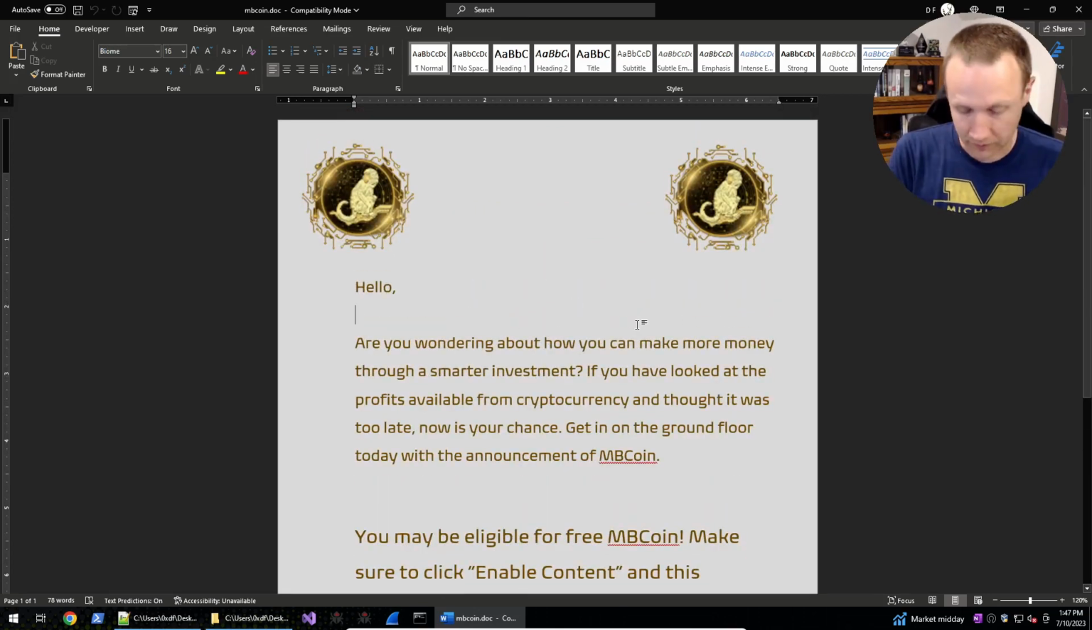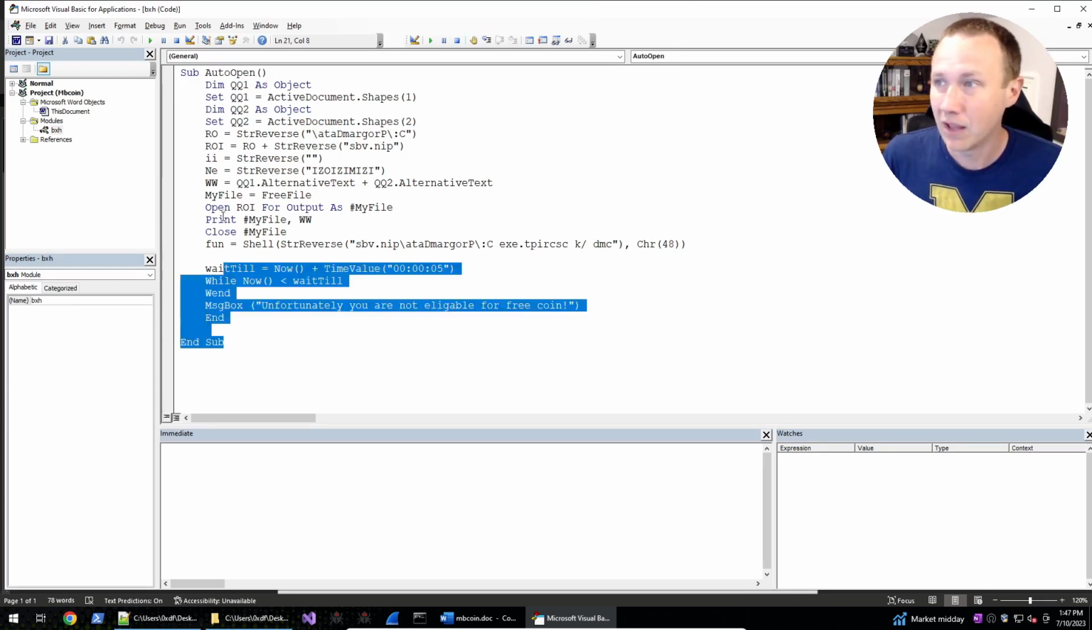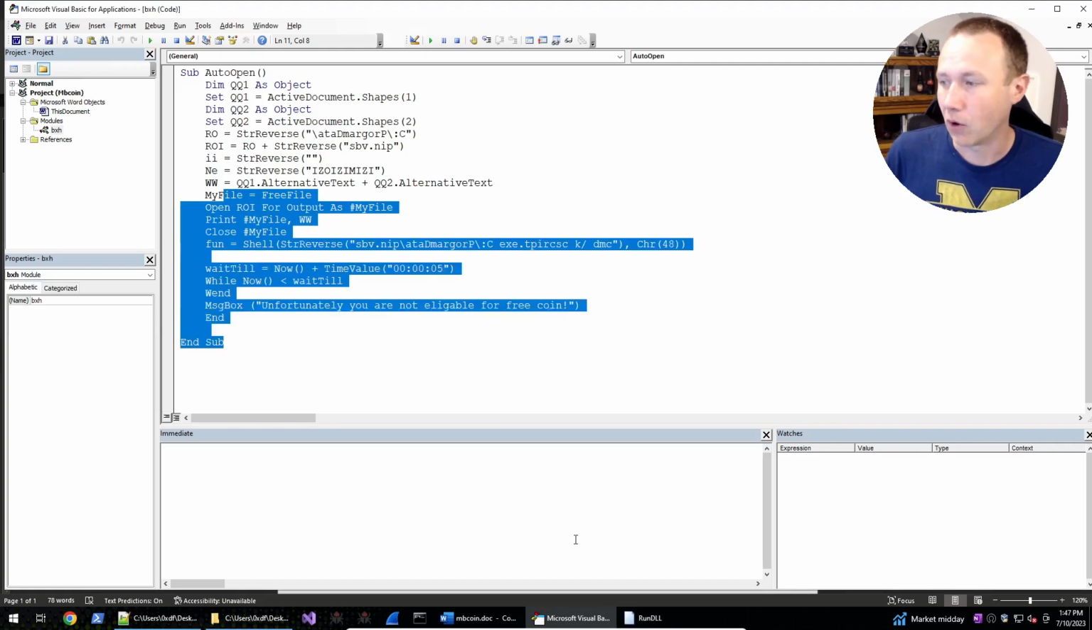I can hit Alt F11 to jump up into the macro editor. Apologies to anyone who does not like light mode like myself, but the Microsoft application here does not give me many options that I know of. And this is simple, so we won't be here too long. Oh, and we're getting this pop-up. I'm going to come back to that in just a second. Well, we'll do it right quick.